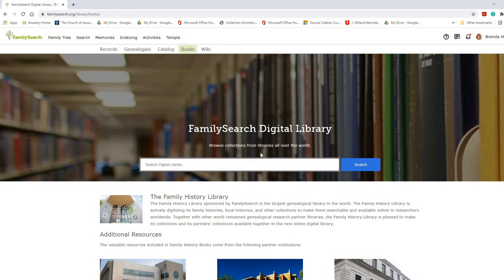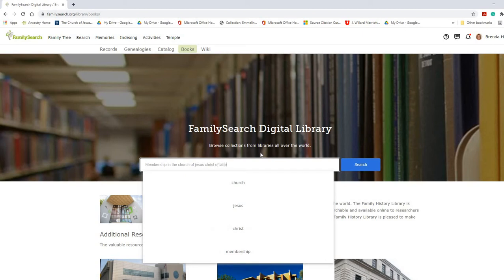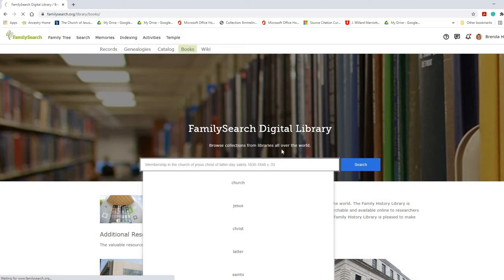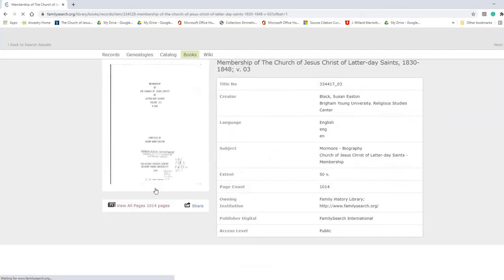We're going to type in Membership in The Church of Jesus Christ of Latter-day Saints 1830 to 1848. It has to be typed out this exact way or it won't come up. And then I happen to know that I'm looking for James Barnes again, so we're going to do volume 03. If you don't type it out this exact way, it will not come up. So here it is. First thing pops up, we're going to click on it.